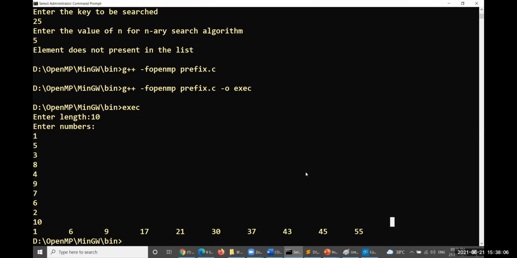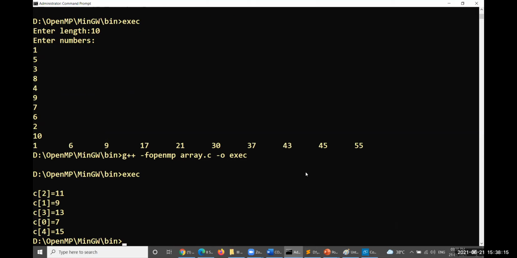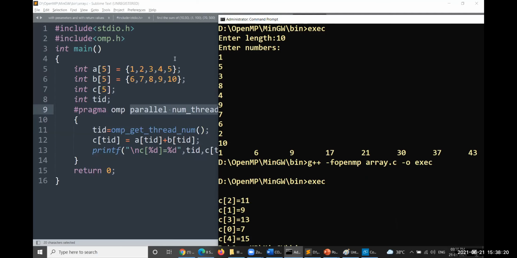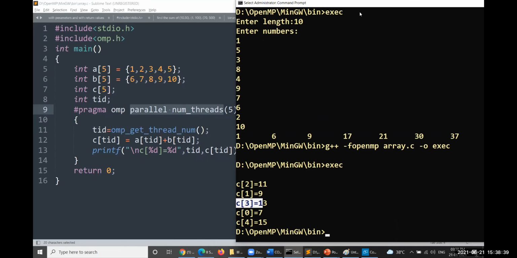So here, let me take the prefix sum, and here it is array.c. Look at this. This problem can be specified like this. 6 plus 1, 7, is taken by the first thread, and 7 plus 2, 9, is taken by the second thread. 8 plus 3, 11, is taken by thread 3, and 4 plus 9, that is 13, is taken by this thread, and so on. This is what traversal means.